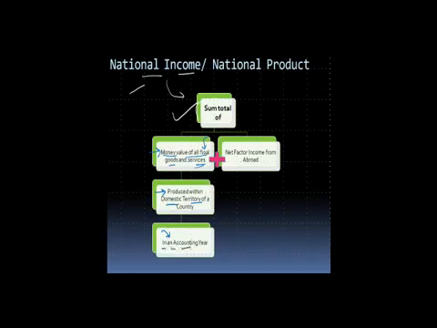So you see, the value of final goods and services produced within a domestic territory, let's say India, in an accounting year, plus you include net factor income from abroad. Now, what does net factor income from abroad mean? Let's look at this. You calculate the value of all the final goods and services produced in a country. Let's call this A. And to that you add net factor income from abroad. Now let's see what net factor income from abroad means.